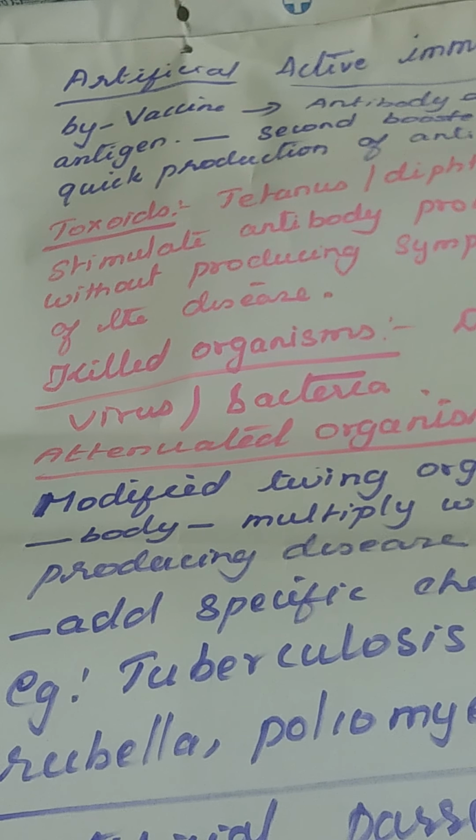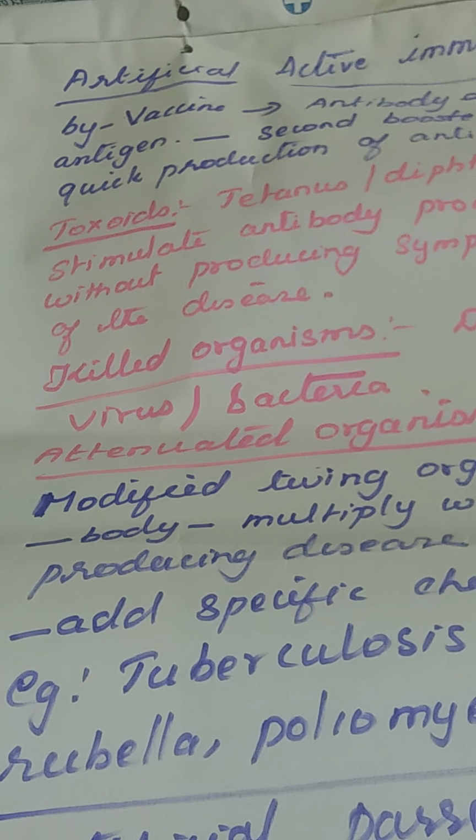What are toxoids? Toxoids are the chemicals produced by infectious agents, which are collected and injected in the body of the organism. For example, tetanus and diphtheria toxoids stimulate antibody production without producing symptoms. When they give toxoids, the body gradually creates immunity.